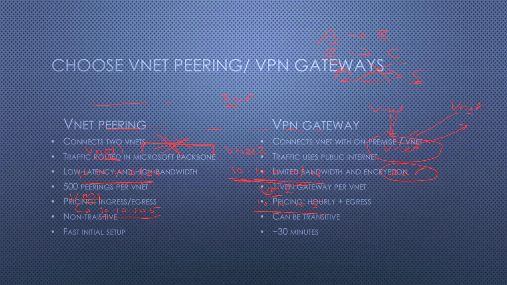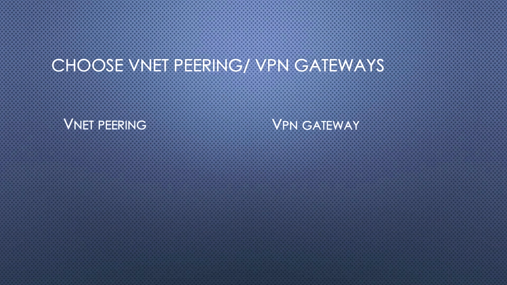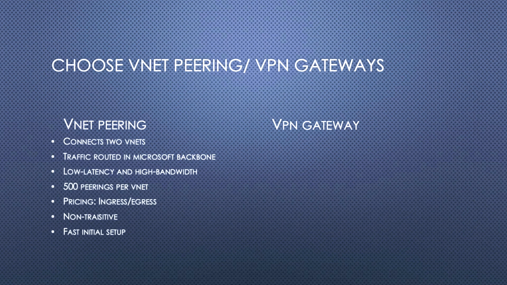Let's go to the next step. Now we have two types of connectivity. One is VNet peering, another one is the VPN gateway. So for us, which connectivity should we prefer over the other, and for what kind of requirement? Here, VNet peering connects two VNets, while one VPN gateway can connect multiple VNets.